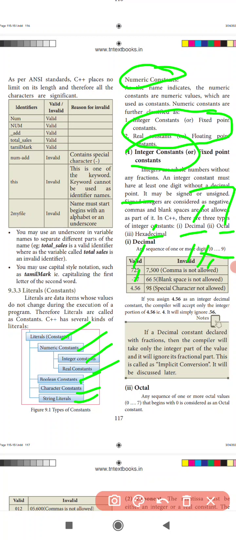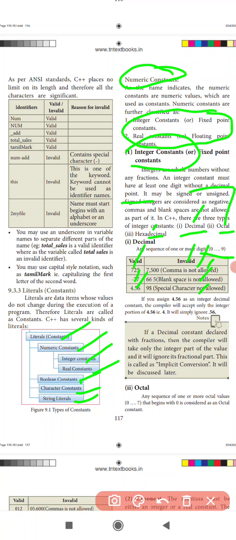Minus 27 is valid, but 66 5 with a blank space is not accepted. 4.56 is valid. $9, a special character, is not allowed. These are decimal value examples.